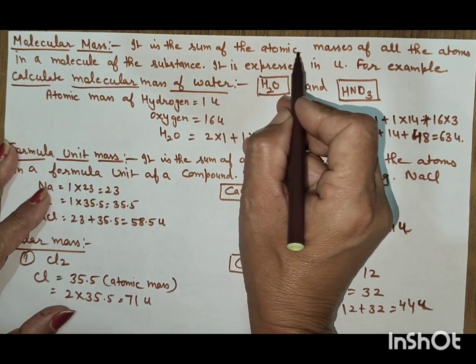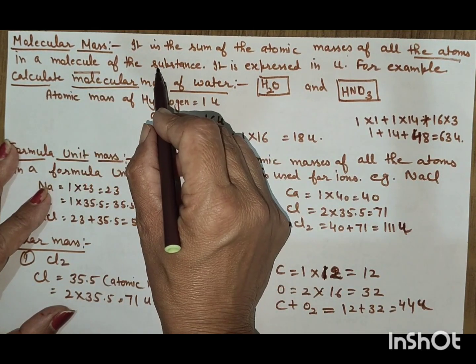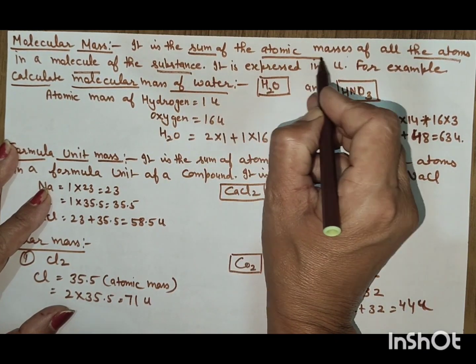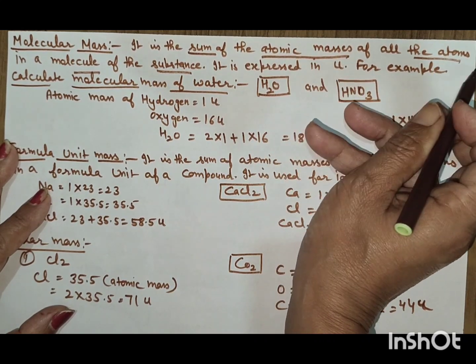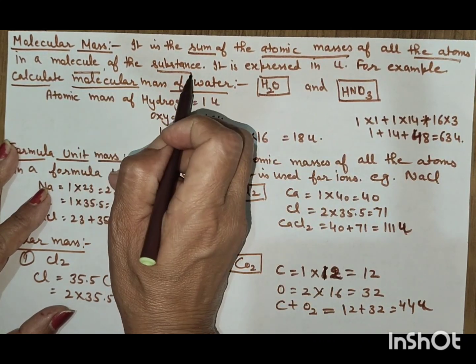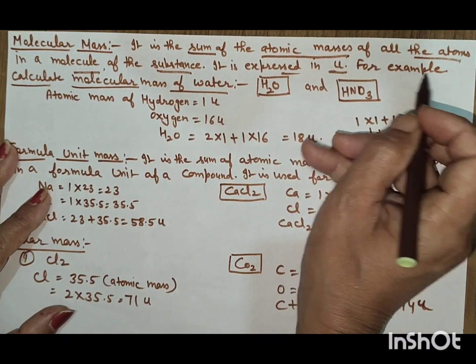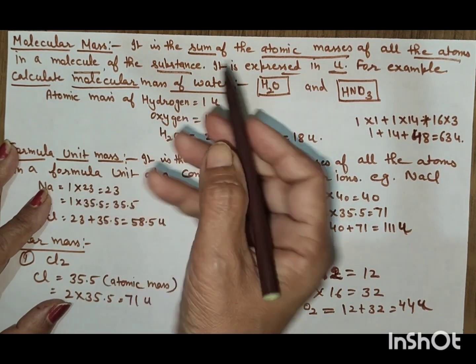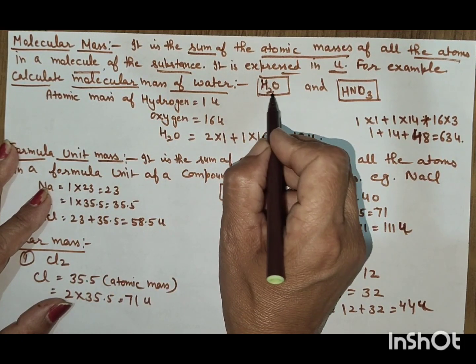Students, today we will discuss about the molecular mass. It is the sum of the atomic mass of all the atoms in a molecule of the substance. Molecular mass is the sum of atomic masses. It is the total sum of the atomic masses of all the atoms in a molecule of a substance. And it is expressed in U. For example, if we want to calculate the molecular mass of water, water is H2O. First write down the formula H2O.